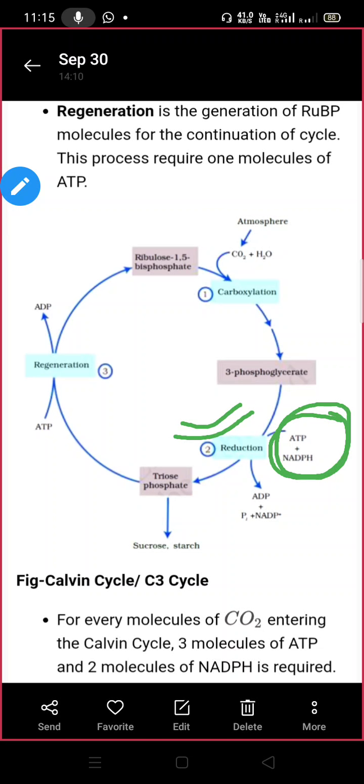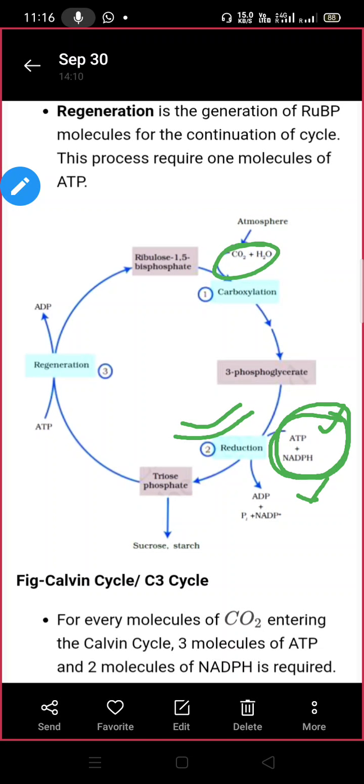Reduction में ही ATP और NADPH use होंगे, and for reduction of one molecule of CO2, 3 ATP और 2 NADPH use होंगे, ठीक है। 3 ATP and 2 NADPH are used for fixation of one CO2 molecule.